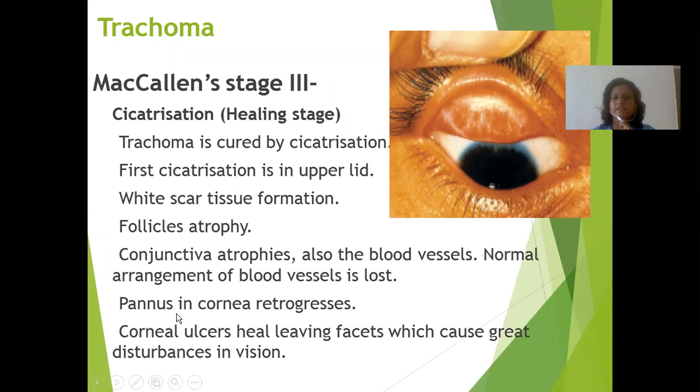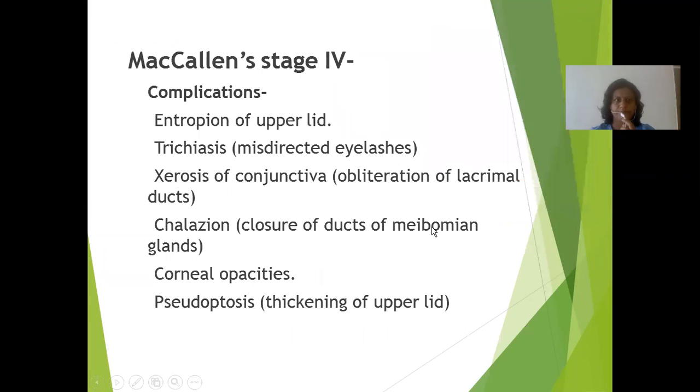The pannus in the cornea retrogresses, then the corneal ulcers heal leaving a facet, which causes a great disturbance in vision. So the corneal ulcer is healed, but it leaves a facet which causes a great disturbance in vision. In the future there is a great disturbance in vision due to this cicatrization.